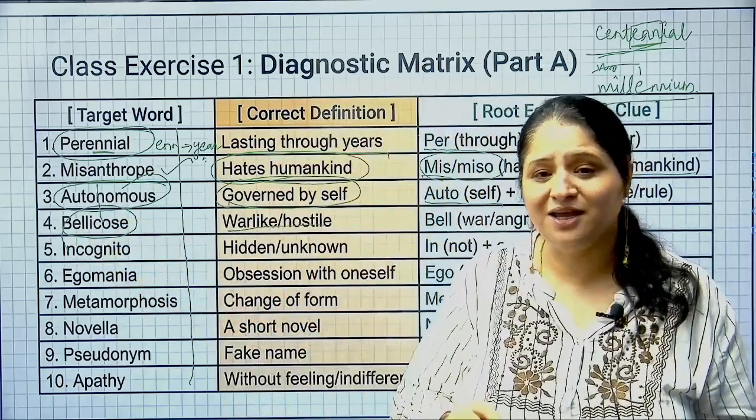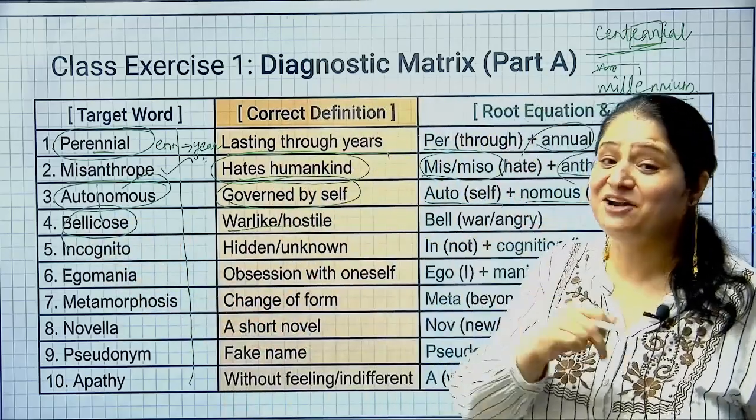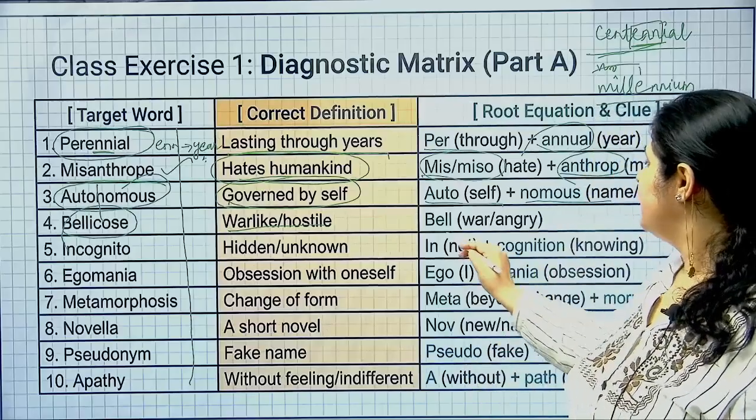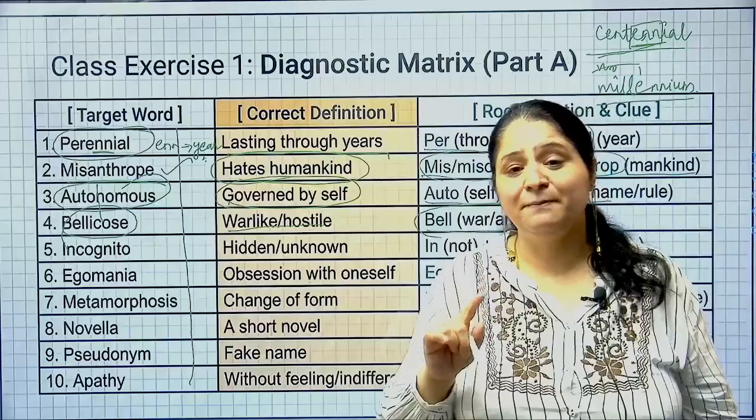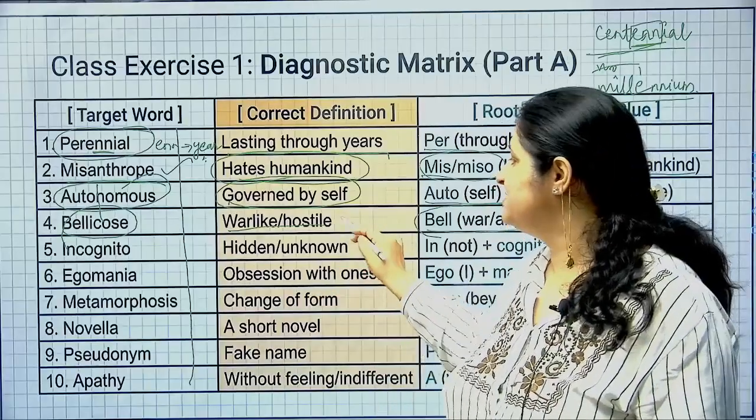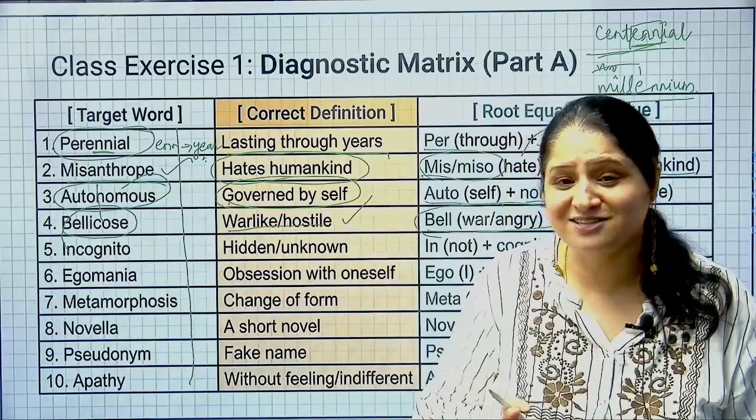Bell means warlike, it means aggressive, it means hostile, it means unfriendly, right? So bellicose has something to do with war, right? Because we had done that bell means warlike, so bellicose means hostile, unfriendly, aggressive.